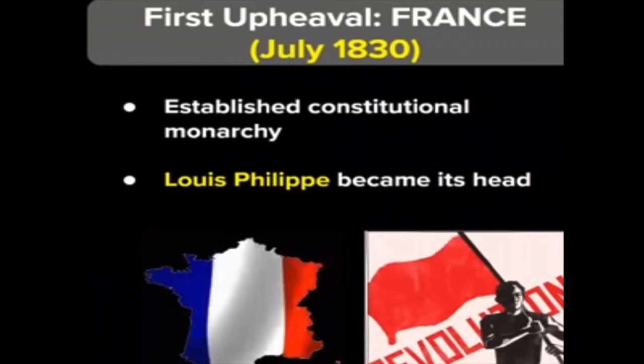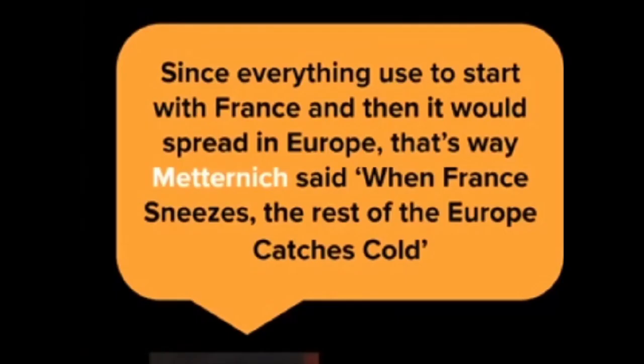The first upheaval took place in France. This led to the establishment of constitutional monarchy, and Louis Philippe, the monarch, became its constitutional head. Next is the famous quote of Metternich: since everything used to start with France, then it would spread to Europe. That's why he quoted, when France sneezes, the rest of Europe catches cold.